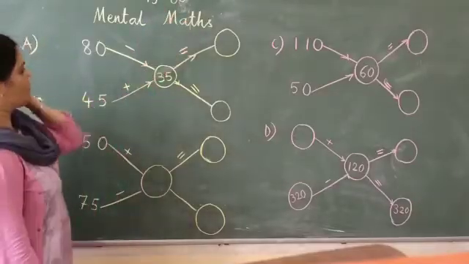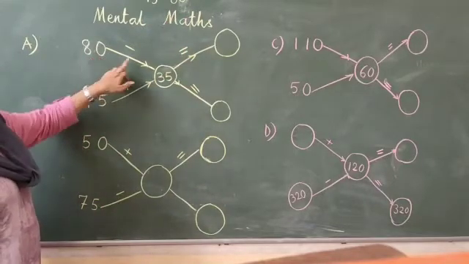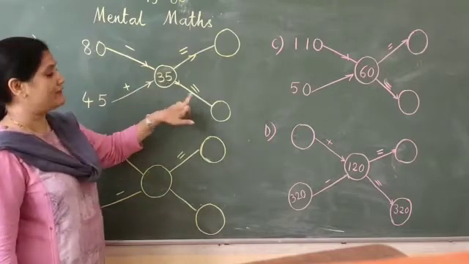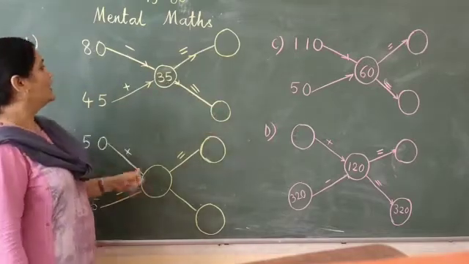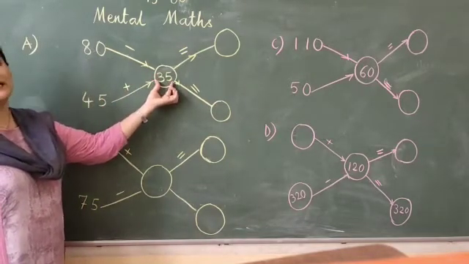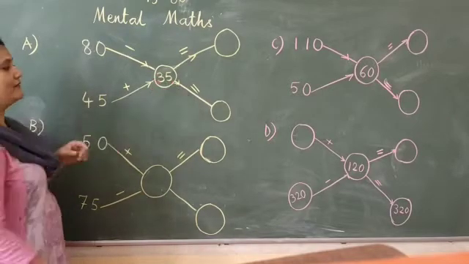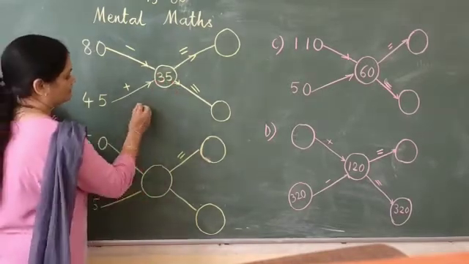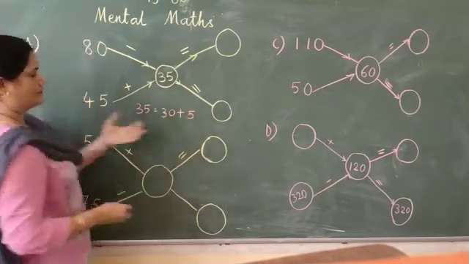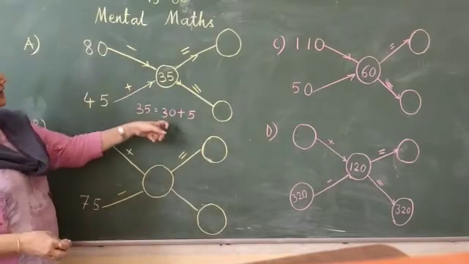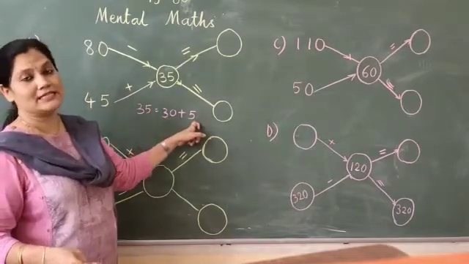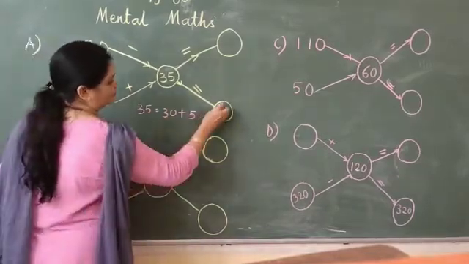Fundamental maths. Students, look here. We have to go according to this arrow. 80 minus 35 is equal to what? We have to check. First of all, we have to break up this number 35 into 30 plus 5. So 80 minus 30 we will do first of all. 80 minus 30 is 50 and 50 minus 5 is 45.